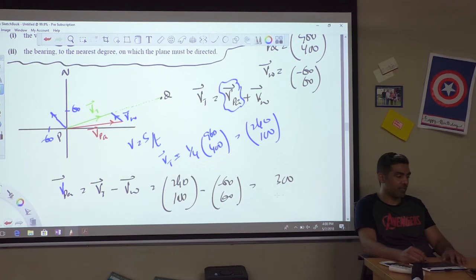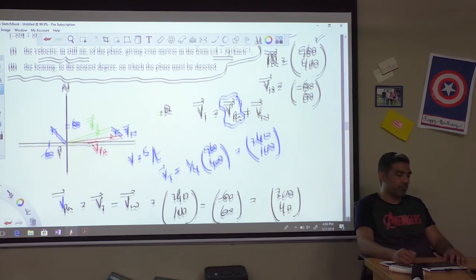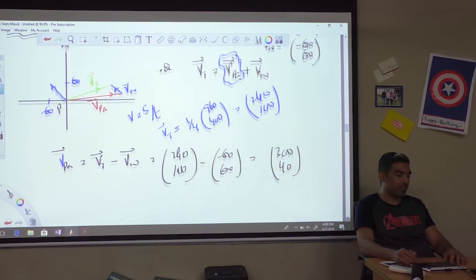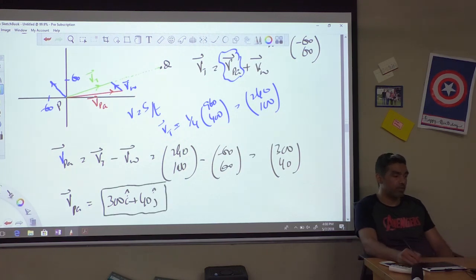And I think this should turn out to be 340. This is the velocity vector in still air. And we have to give it in I and J form. The question particularly says that. We don't read the answer this way, so you'd say the velocity vector in still air, which we are labeling as this, is 300I plus 40J. That's our answer for part 1.